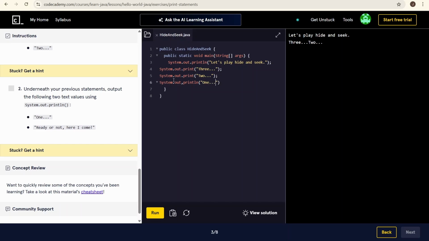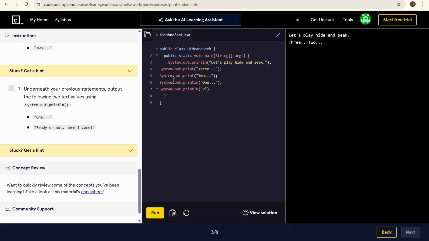One dot semicolon, System dot out dot print. Oh, no, no capital. Also I added a comma here. Println, right? Nope. Parentheses or quotation marks.